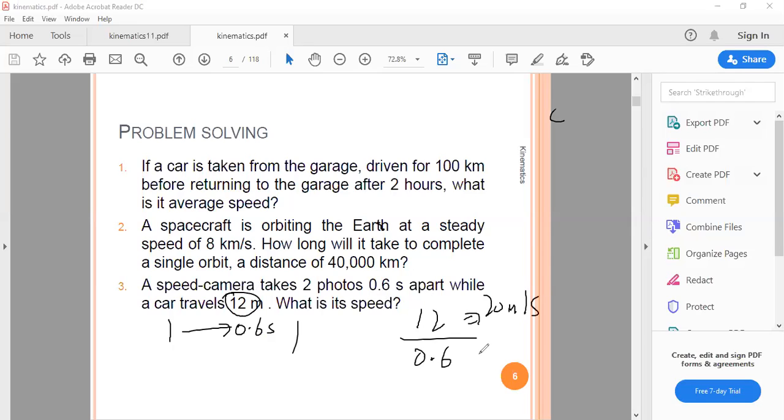Clear? Nabia and Smile, is it clear? Ji Nabia.